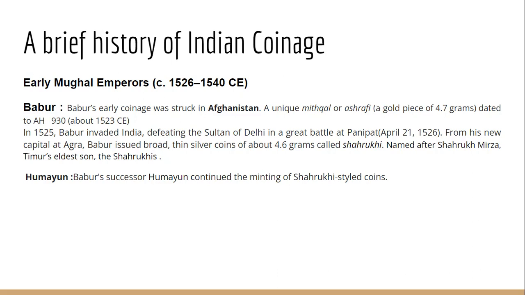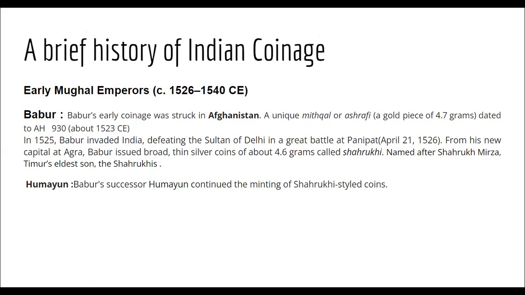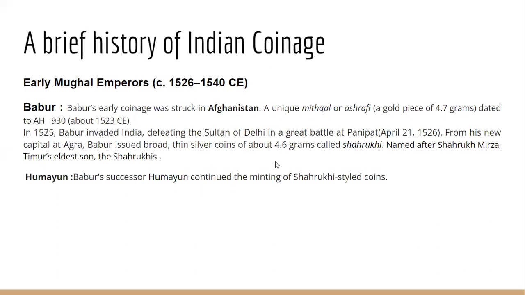And who was Shahrukh Mirza? He was the eldest son of Timur, and Babur was the grandson of Timur. So Timur was one of the famous invaders, and Babur, from the paternal side, was a grandson of Timur, and from his mother's side he was a grandson of Genghis Khan. So for Shahrukhi, you just need to remember that it is the coin initially issued by Babur. It's a flat silver coin of 4.6 grams.